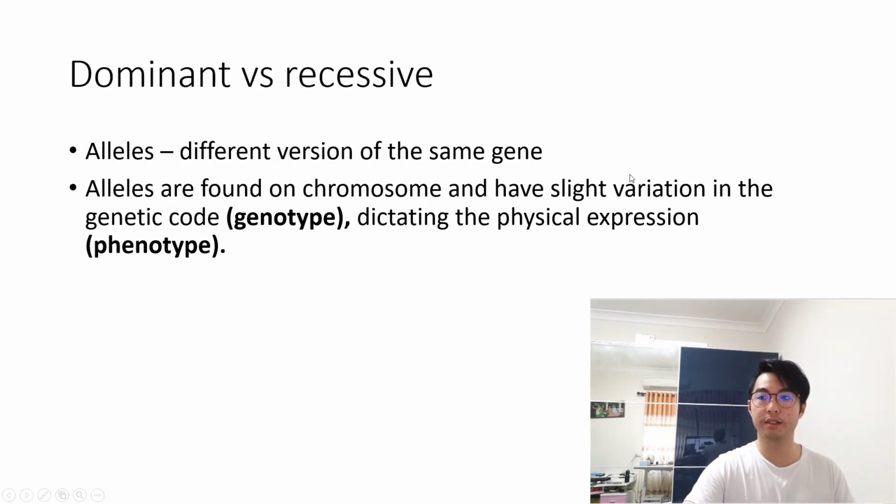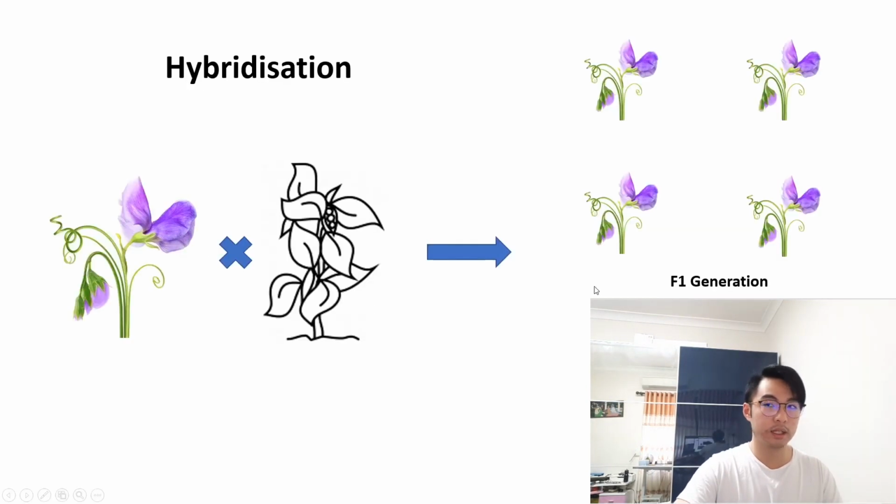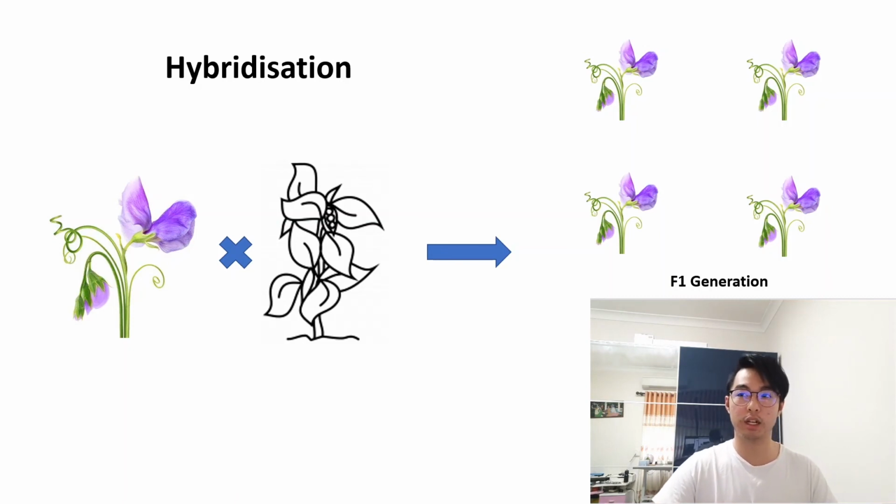Okay, and we didn't have the technology back then to really analyze alleles or understand what was happening. But Mendel, this brilliant young man, deduced that there were 2 alleles per gene. And true breeding plants must have identical alleles for a particular trait. And this brings us on to dominance and recessiveness. When Mendel crossed a purple flower pea plant with a white flower pea plant, he found that its offspring only expressed a purple phenotype and not white.